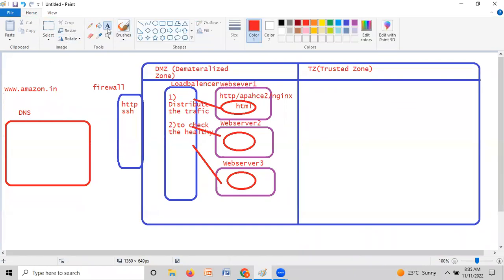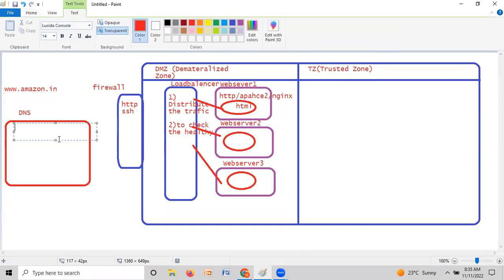In the DNS, what does it contain? There are a couple of records available, that is the SOA record and the NS record, the name server record. What is a name server record? It will communicate with the entire internet around the globe.